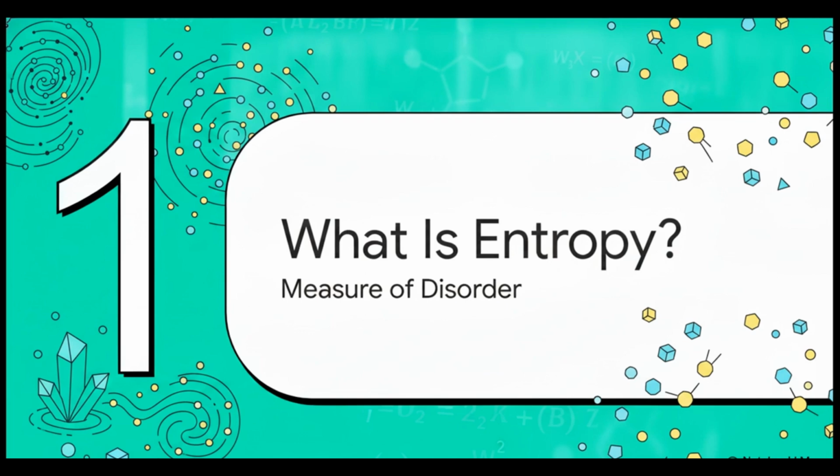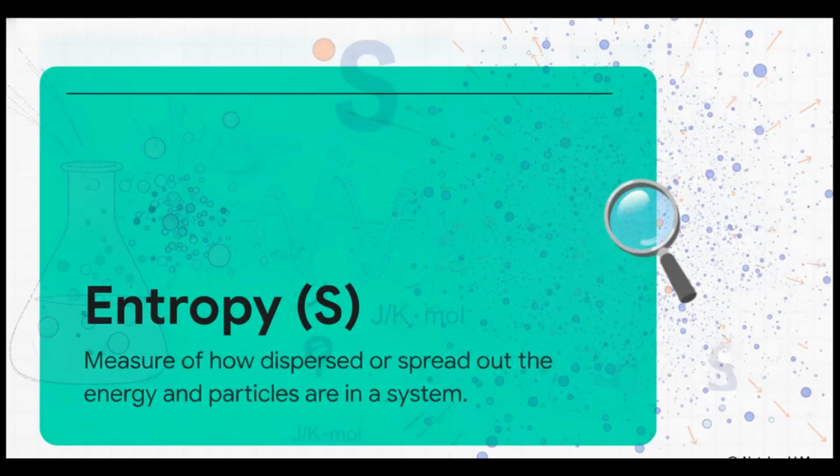The measure of disorder. Now, you might hear the word entropy and immediately just think of chaos, but it isn't just chaos. It's actually a precisely measurable value of dispersion in a system. When we say disorder, what we're really talking about is how spread out the energy and the particles are. Nature, by its very default, loves a mess. It strongly prefers states where energy is dispersed rather than tightly concentrated. And because we're scientists, we don't just call it a mess, right? We give it a symbol, capital S, and we measure it in joules per Kelvin per mole.